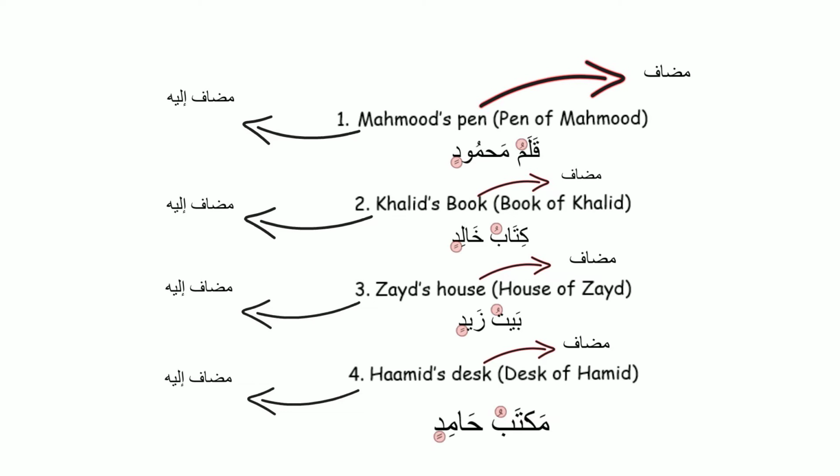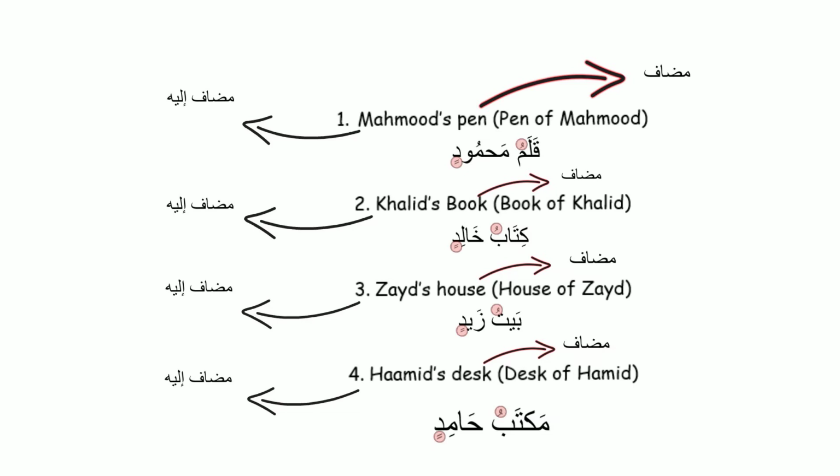Now that you've looked at a few examples, the concept will be a little bit easier to understand. So when we are talking about something as complex as mudaf ilay, you'll realize it is not really as complex as it is made out to be. It's actually quite simple. Look for a sentence where something belongs to somebody, or something that is owned by somebody, or something that is being referred to somebody.